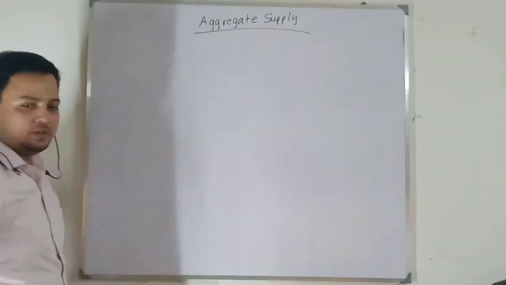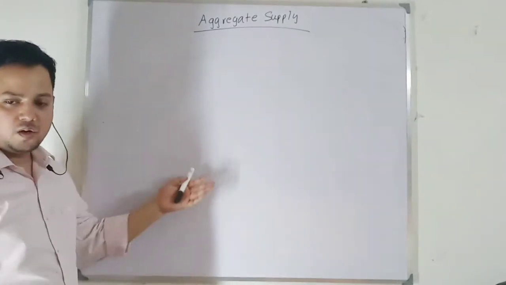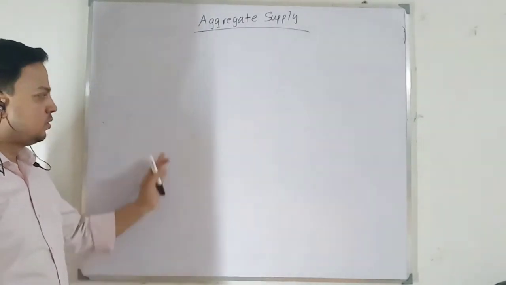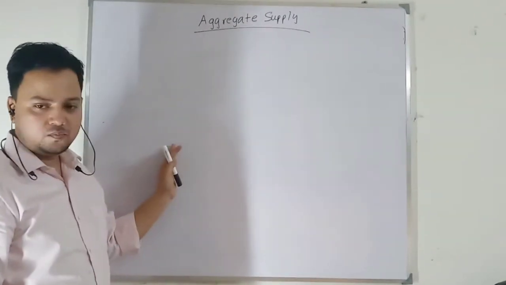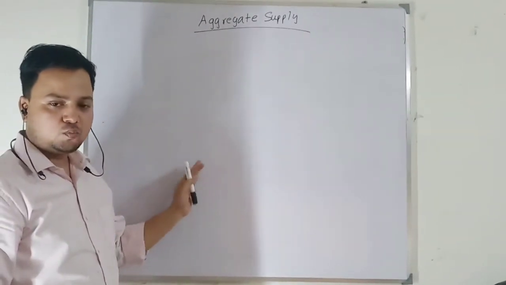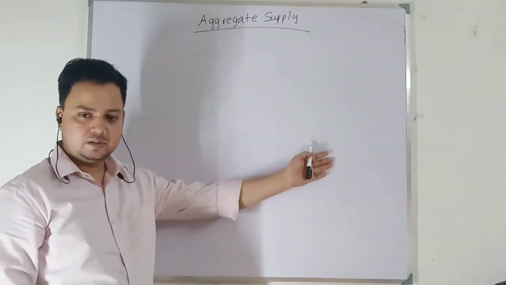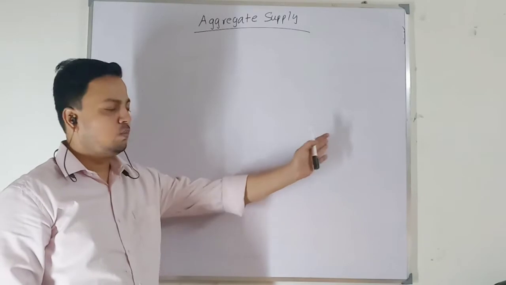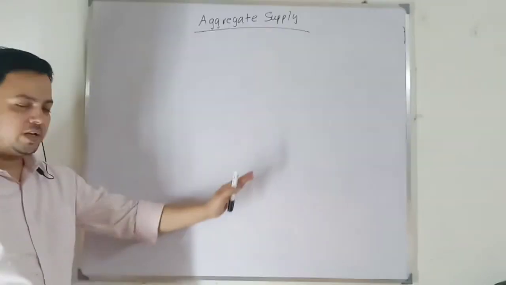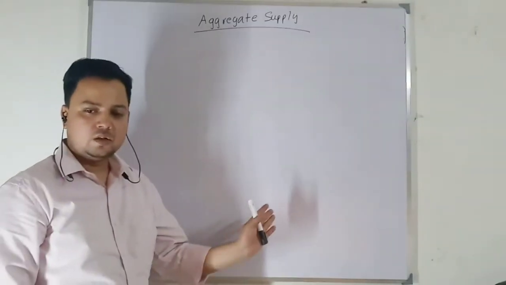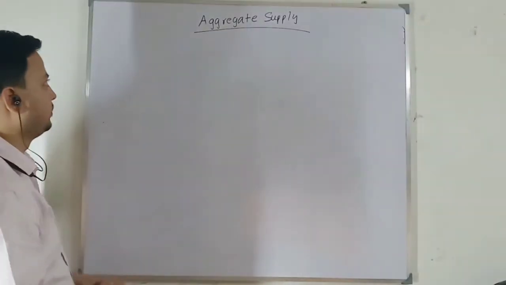So aggregate supply represents, at different price levels, how much firms are willing to supply. Depending upon what kind of economy we are looking at: if we are looking at a full employment economy, output is determined from the supply side. Then when we have idle capacity or surplus capacity, more output can be increased with an increase in demand. And when the aggregate supply curve is upward sloping, output can be increased with the increase in price. So we have three cases.